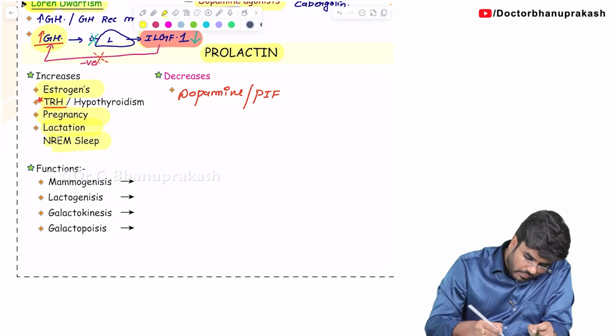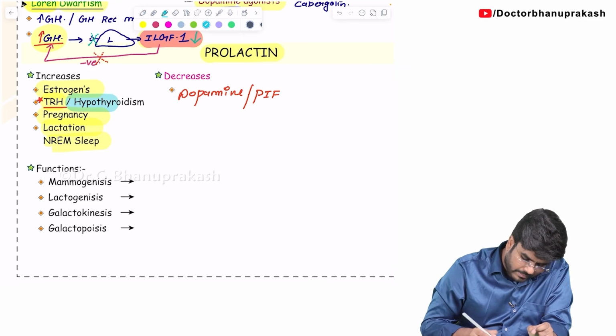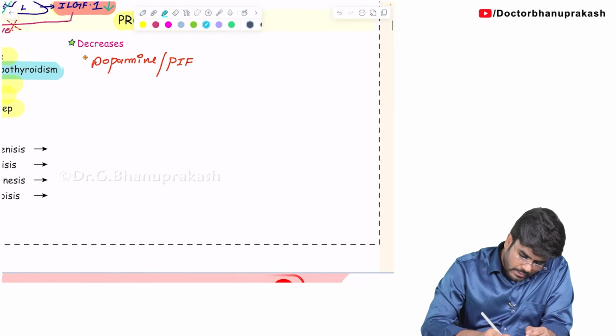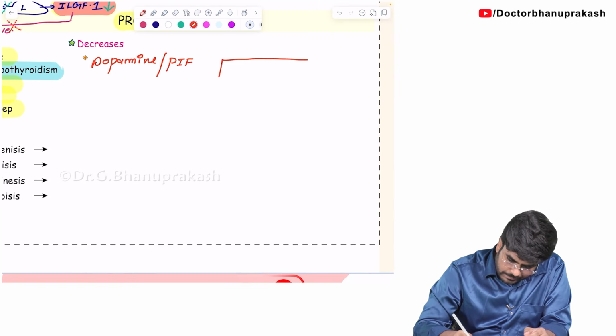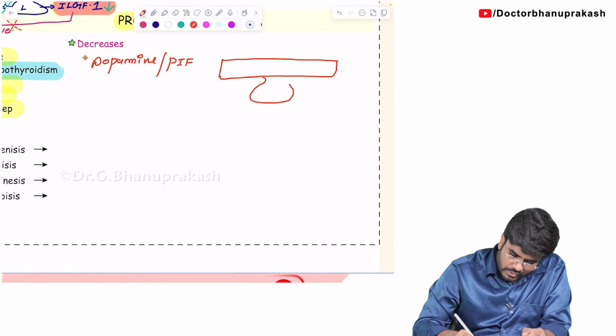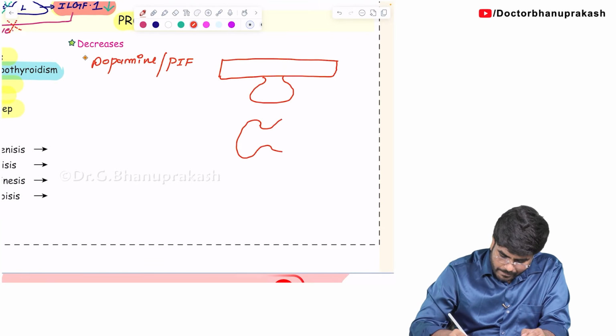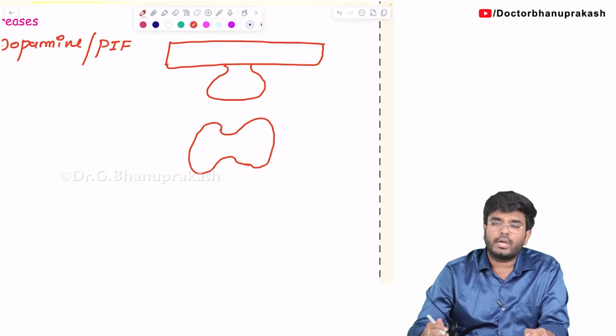Now you might be thinking, sir, what exactly is hypothyroidism and what is the role of TRH in the release of prolactin? Let me tell you. Students, let's look here. Imagine here is the hypothalamus. Down to the hypothalamus, what is this? Pituitary gland. And here is the thyroid gland, let's say.